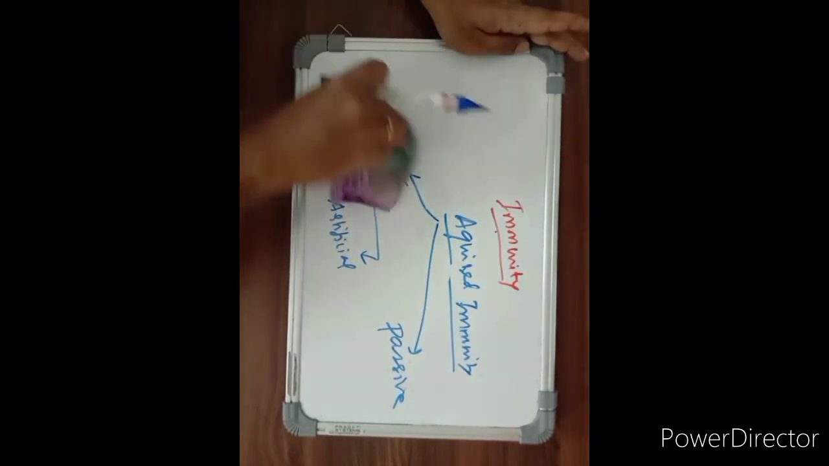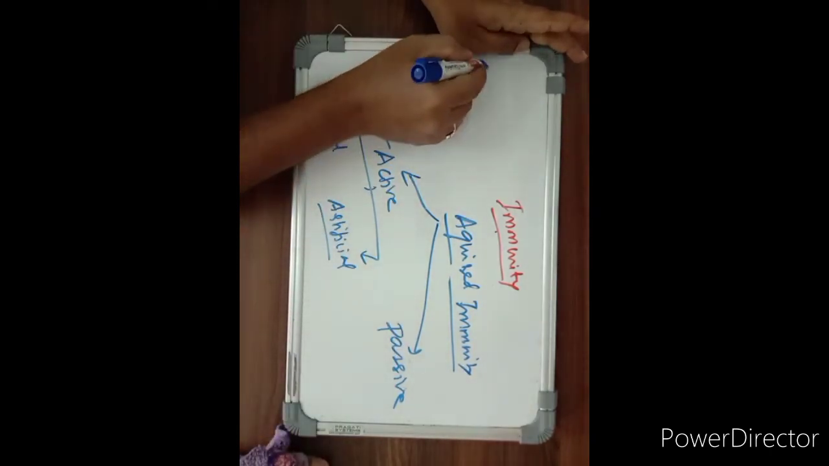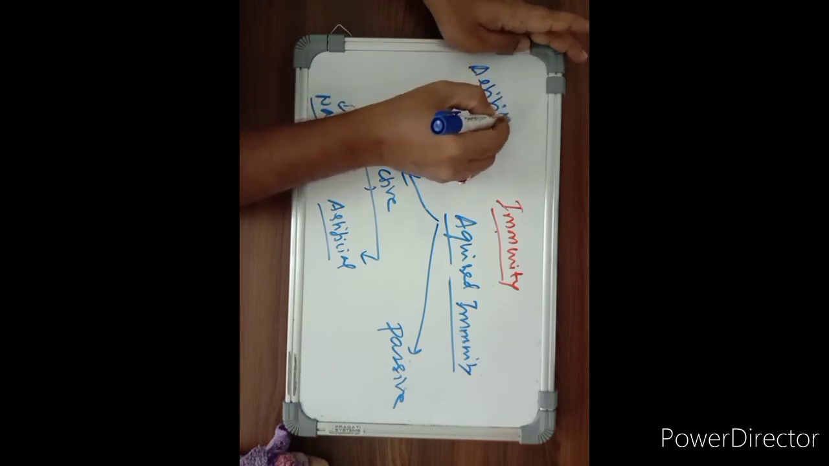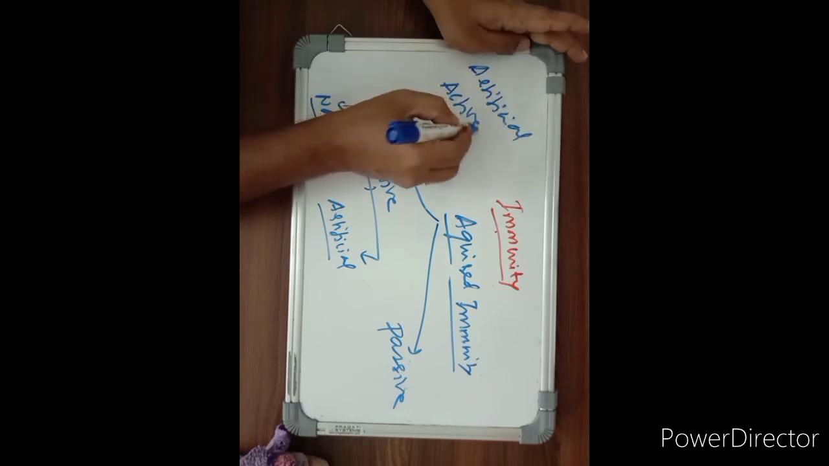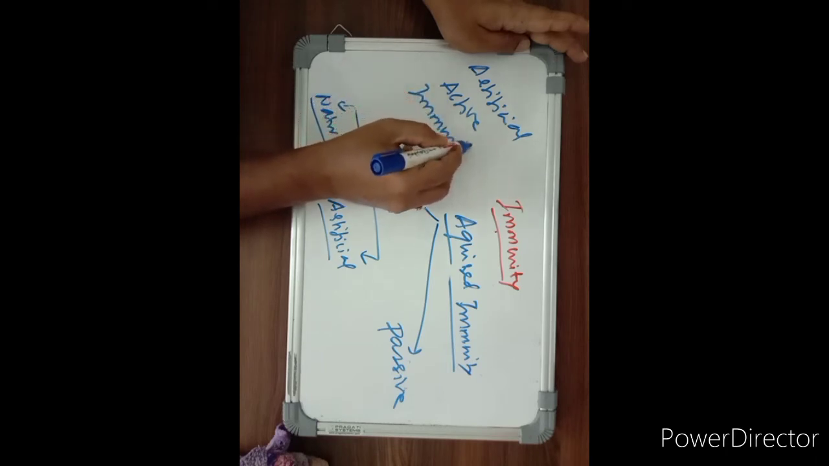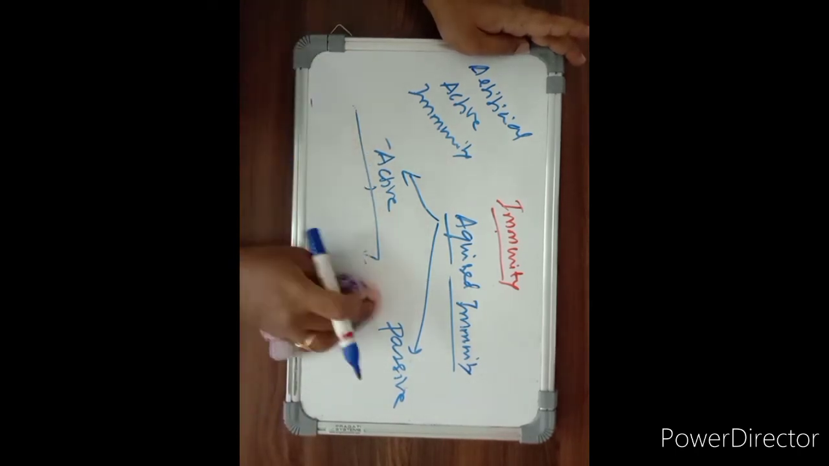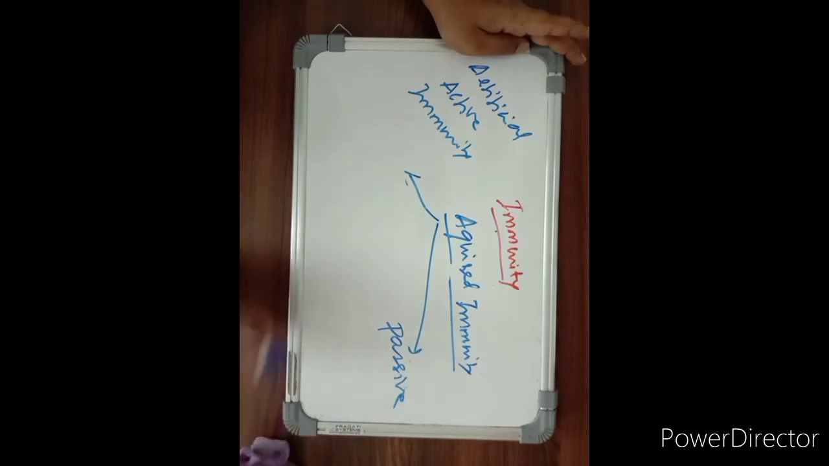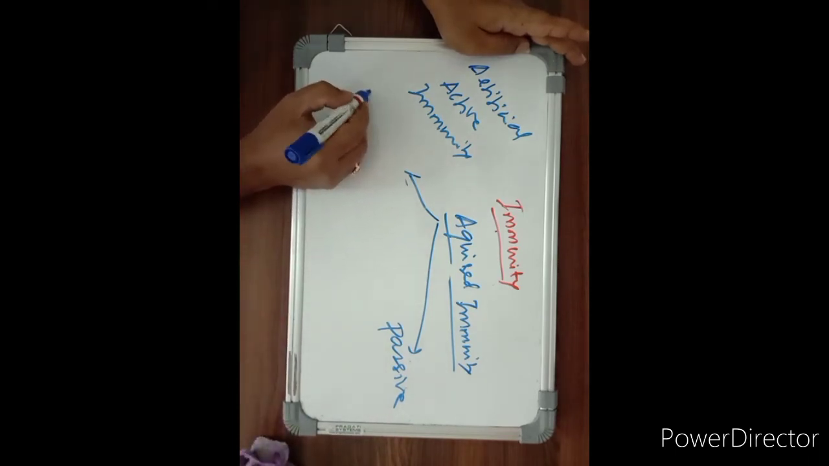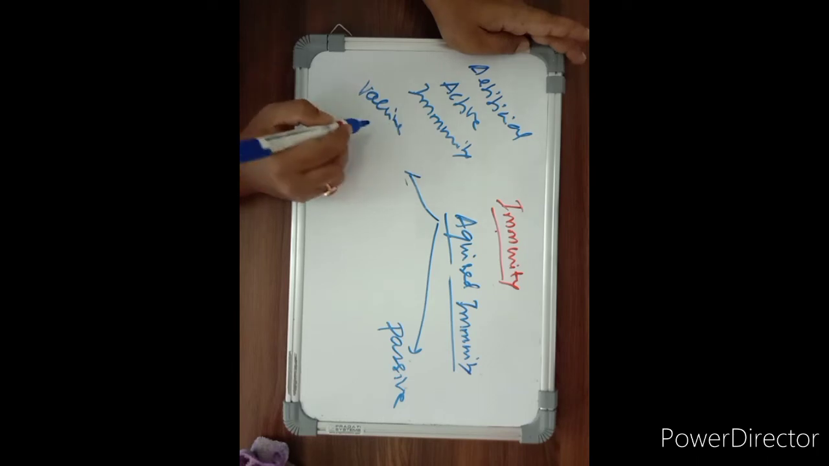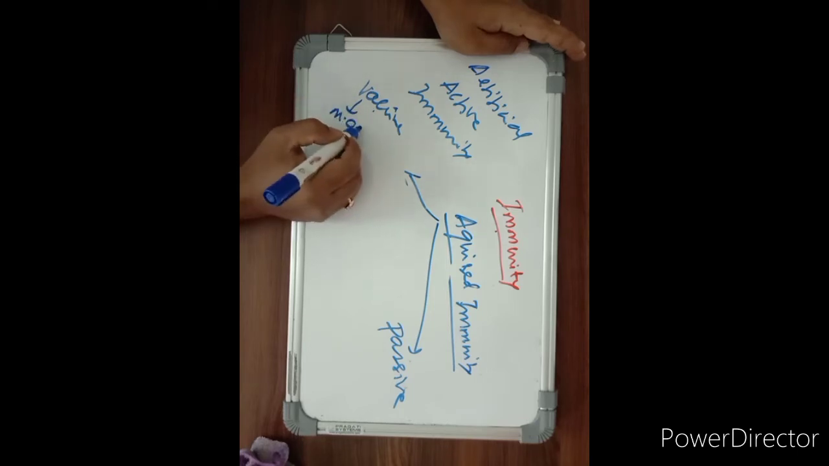And what is artificial active immunity? In this, the vaccines are given intentionally. A vaccine is one which contains microorganisms, which may be killed or live microorganisms. Vaccines are administered to the person.